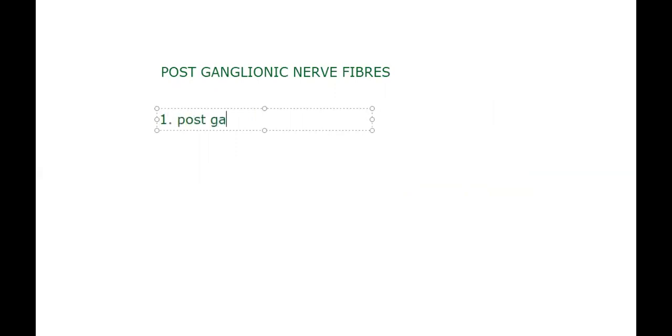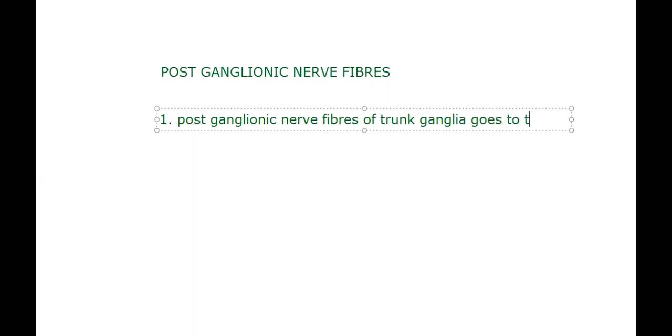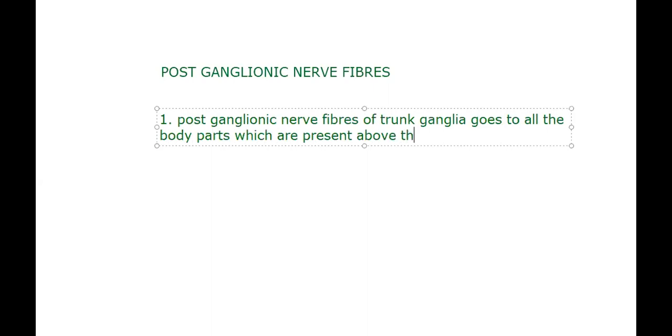The postganglionic nerve fibers of trunk ganglia go to all the body parts which are present above the diaphragm. That's simple to understand. No need to write all the body parts.